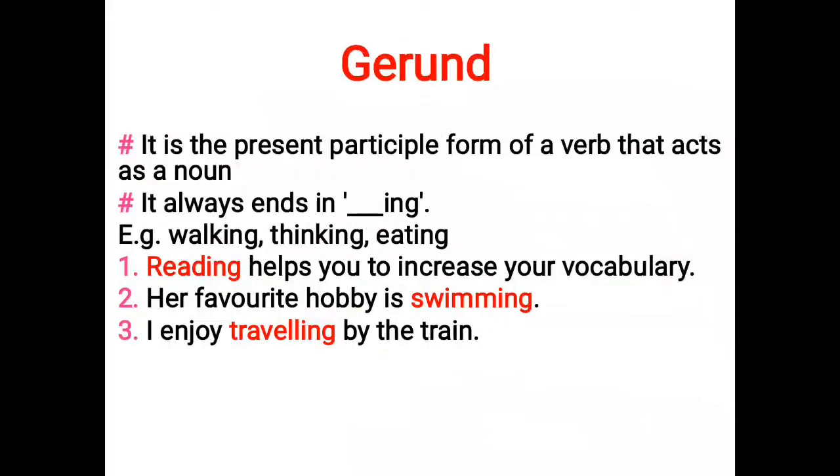A gerund is the present participle form of a verb that acts as a noun. In a particular sentence, when a verb's present participle form is used as a noun, functioning as a noun, at that time we call that present participle a gerund, and a gerund always ends in ing. For example: walking, thinking, eating, playing, etc. All these gerunds end with ing.